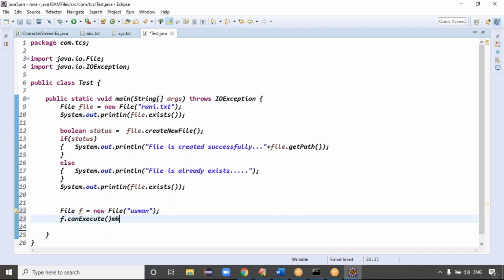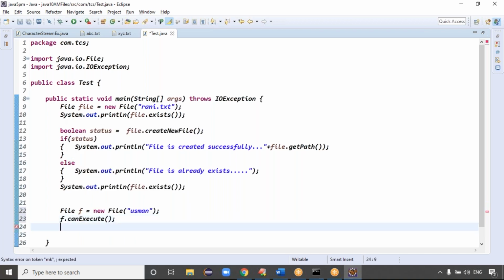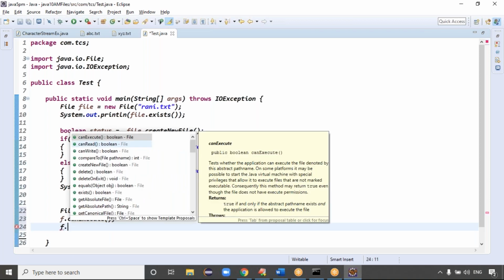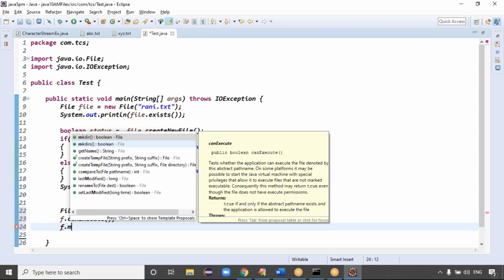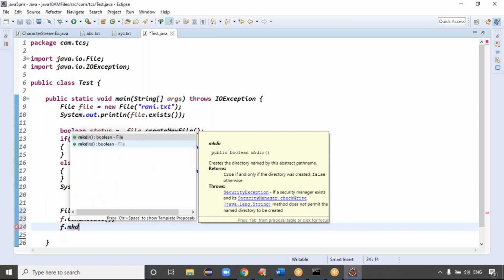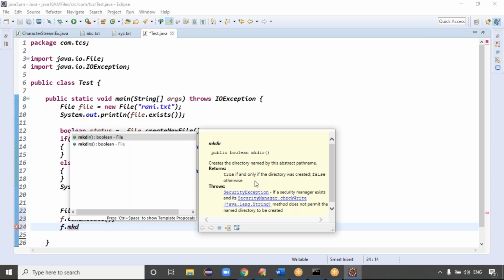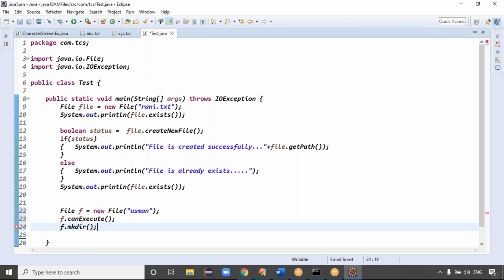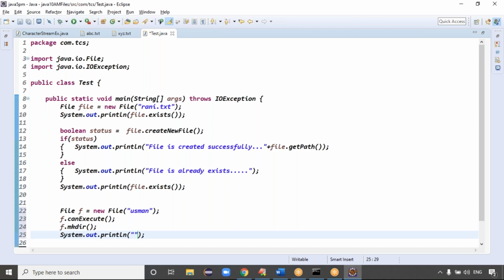F dot what? mkdir. Previously, createNewFile created the file. Now you can write mkdir. Here also it returns true if and only if the directory was created, false otherwise. So you can write the print message here: directory created successfully. Otherwise, you check the boolean condition, because mkdir returns a boolean value.